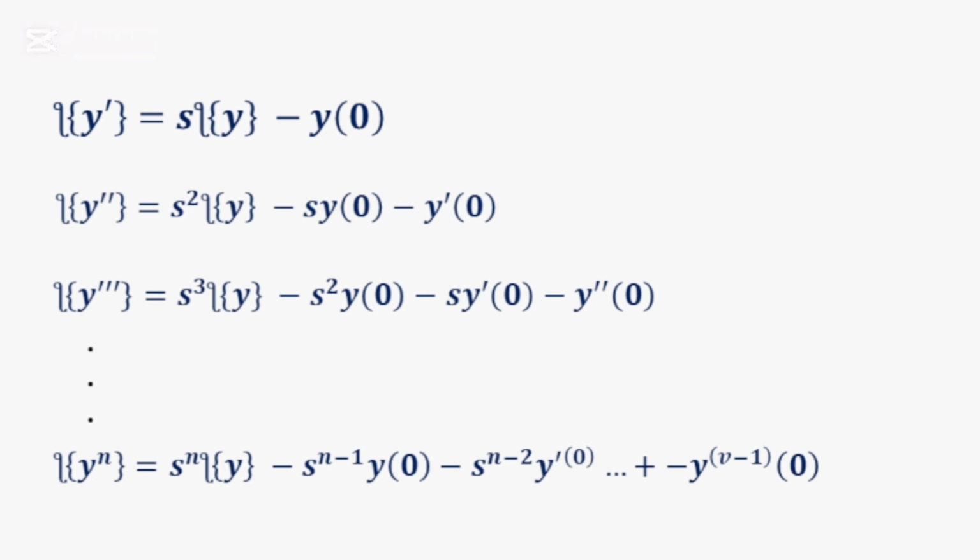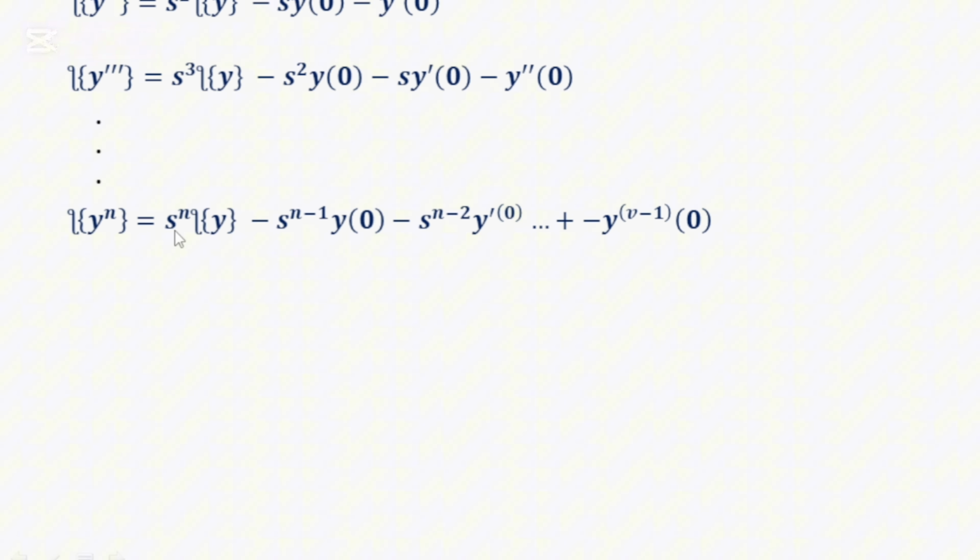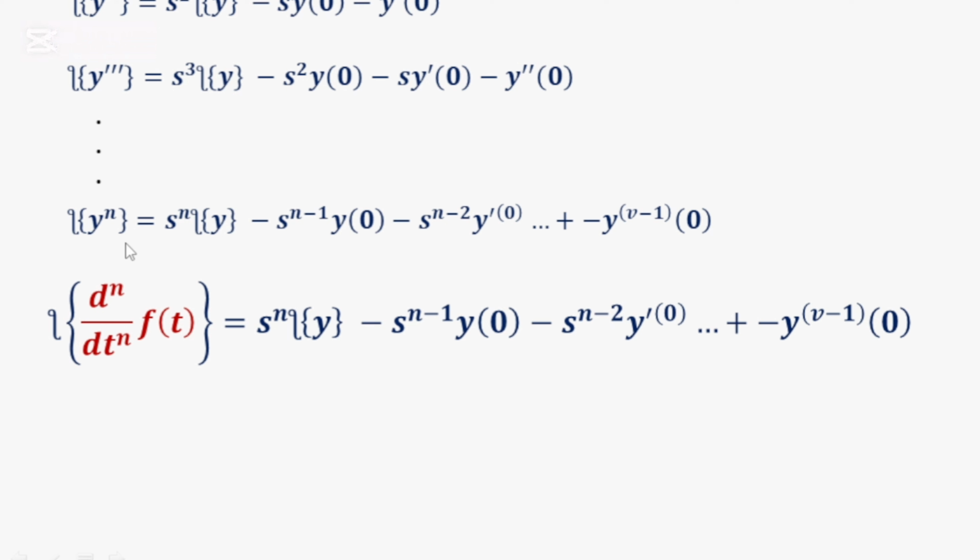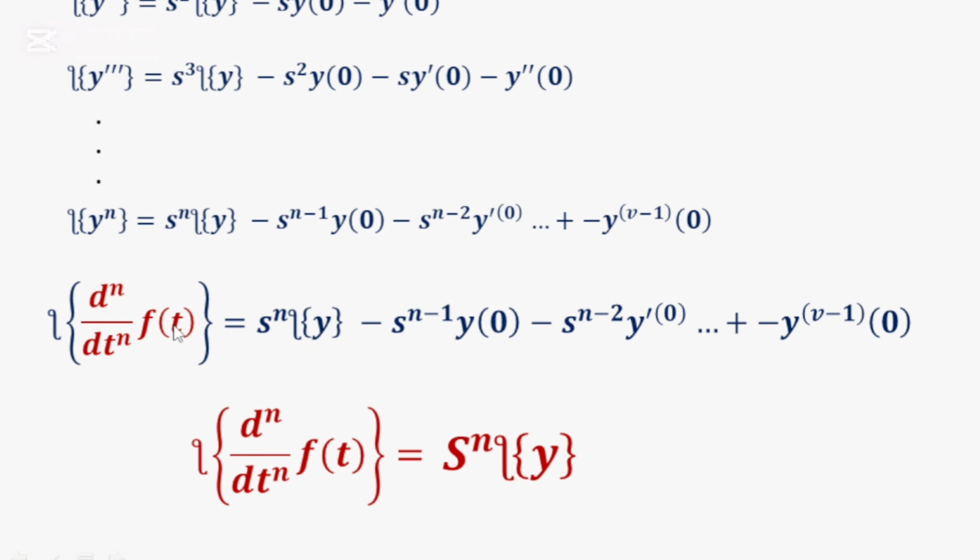And you also may notice that the derivative of our y is increasing, from no derivative to the first derivative and to the second derivative. That is why we have all of this here. So if I want to go further, of course, I can rewrite y raised to the power n as the nth derivative of f of t. Remember we said f of t is equal to y. So we can write it like this. Which means the Laplace of the nth derivative of a function will be this one here.